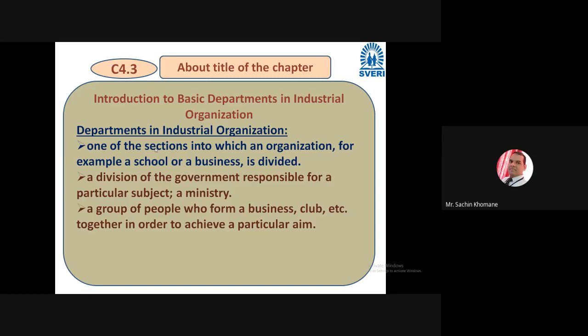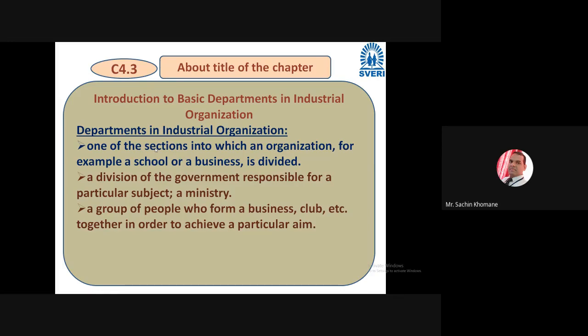Sometimes very simple questions are there, but sometimes we get confused about what a department is. But what is a department if we want to explain it in a few words? This is the appropriate definition: once again I'm telling, a department is one of the sections into which an organization is divided.